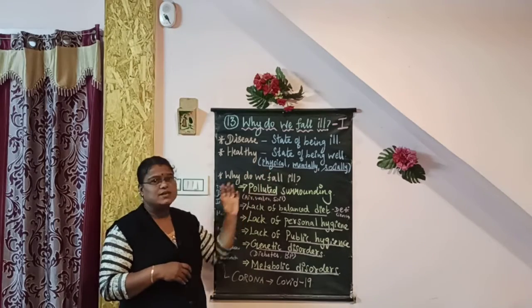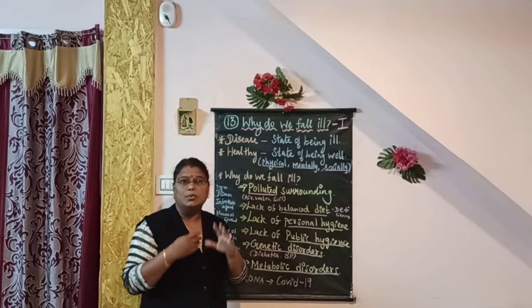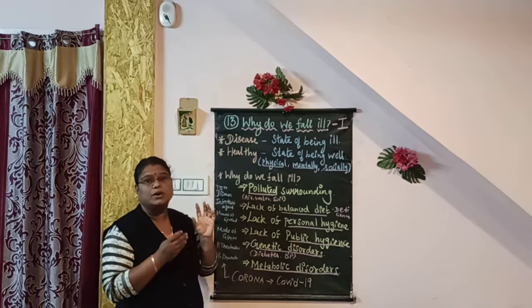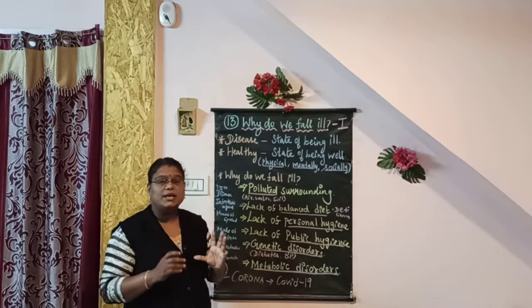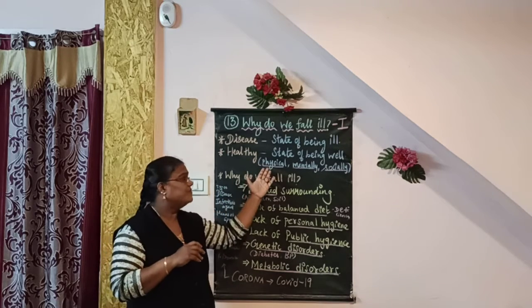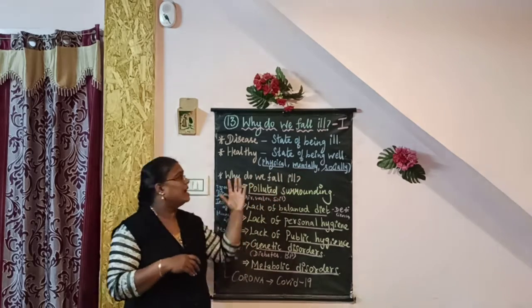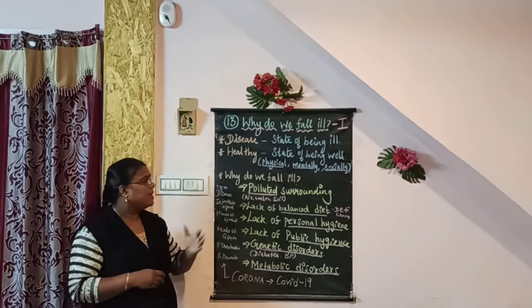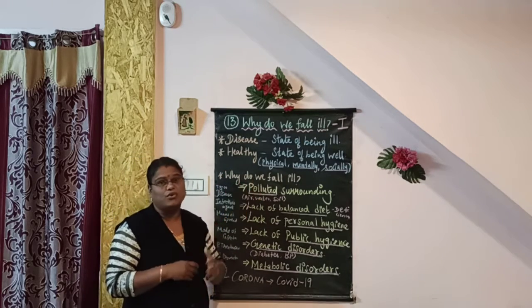So when the person is physically well and not mentally and socially well, it does not come under healthy state. So totally the person has to be physically, mentally and socially well. So that is called healthy state. And children, this chapter is why do we fall ill.